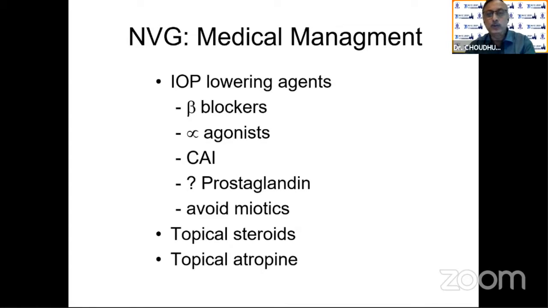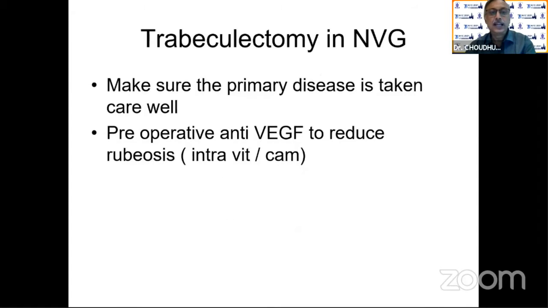Medical management, what should be the early stage? It should be the IOP lowering agents, that's beta blockers, carbonic anhydrase inhibitors. But prostaglandins, there are lots of pros and cons. It depends on the inflammation and others. And always avoid miotics because they will increase the pain and congestion. Topical steroids are a must, for relief and for the inflammation. And topical atropine is a cycloplegic drug. And before trabeculectomy, make sure the primary disease is taken care of.